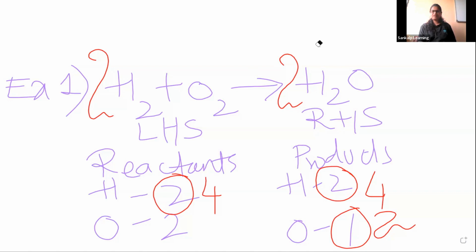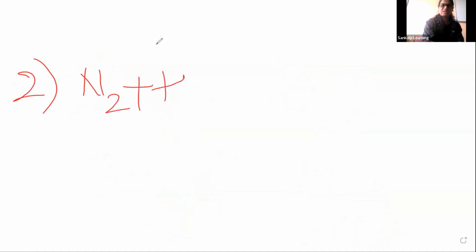Okay. Fine. So the second one, second example. Let us take the example: nitrogen, when it combines with hydrogen, we get ammonia.